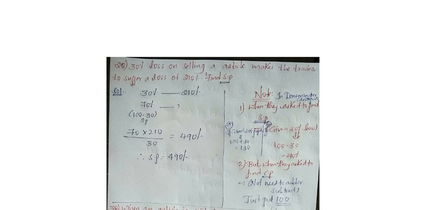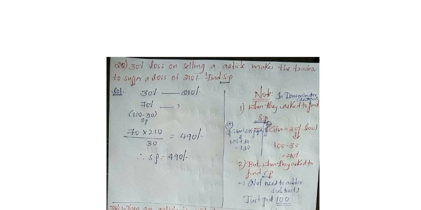In the previous question, what did they ask? They asked us to find the cost price. Here they are asking for the selling price. So what should you do? The first step is common for both. Here 30% loss is equal to 210 rupees, they told us. I wrote here 30% is equal to 210 rupees.